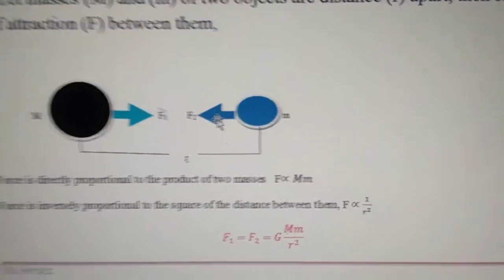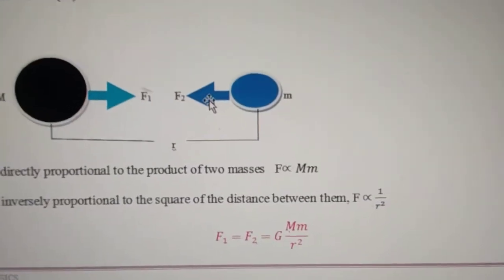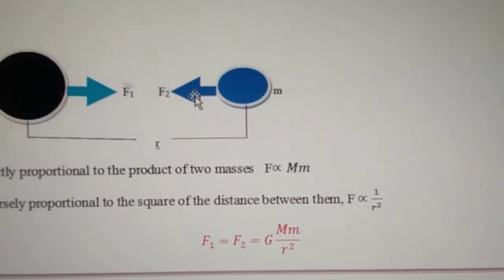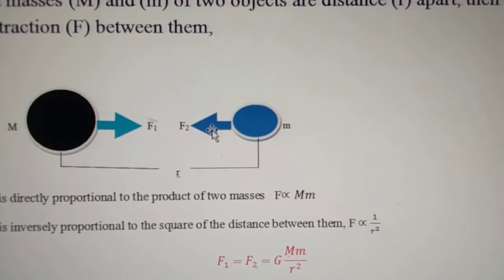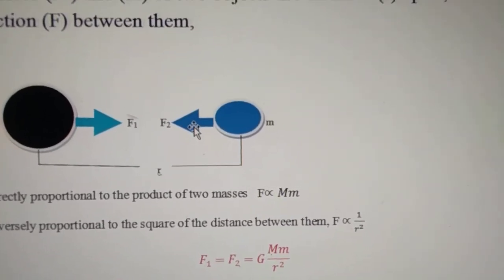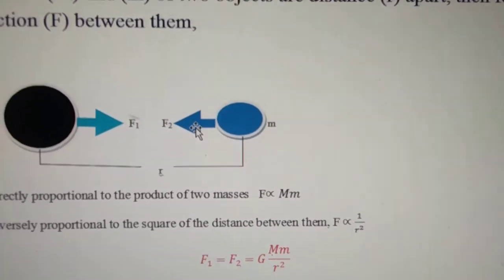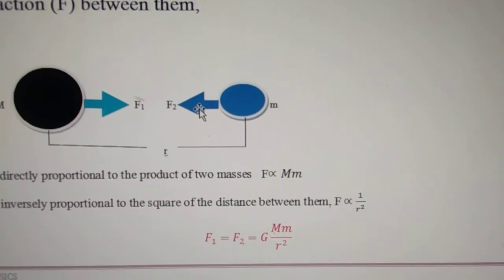If you remove the proportionality sign, we will get a constant, termed G. Then what is this G called? It is a constant termed the universal gravitation constant. It is the gravitational constant.